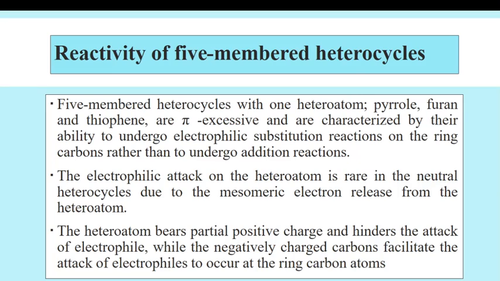Attack on the heteroatom is rare in the neutral heterocycles due to the mesomeric electron release from the heteroatom. The heteroatom bears partial positive charge and hinders the attack of electrophile, while the negatively charged carbons facilitate the attack of electrophiles to occur at ring carbon atoms.